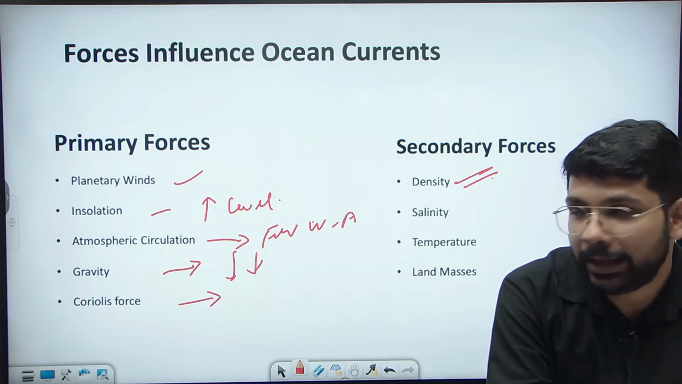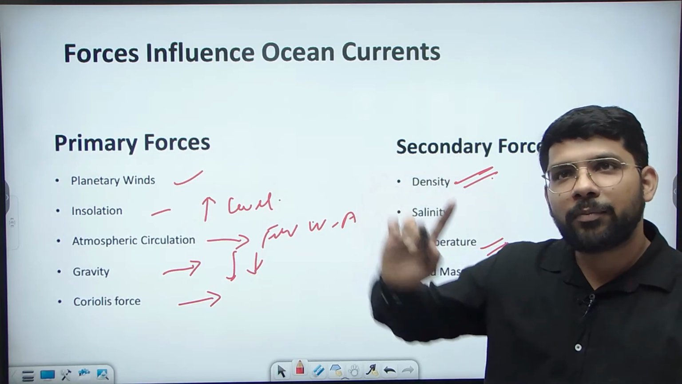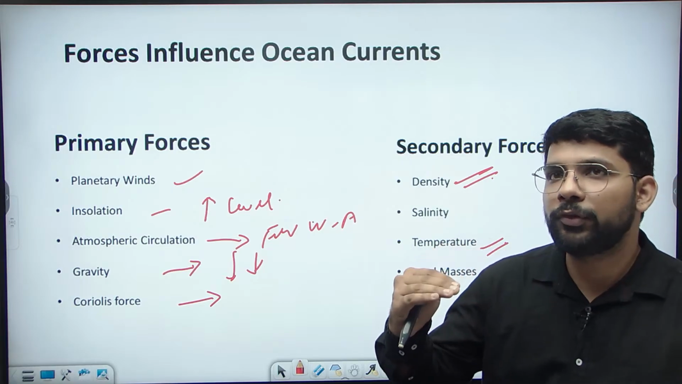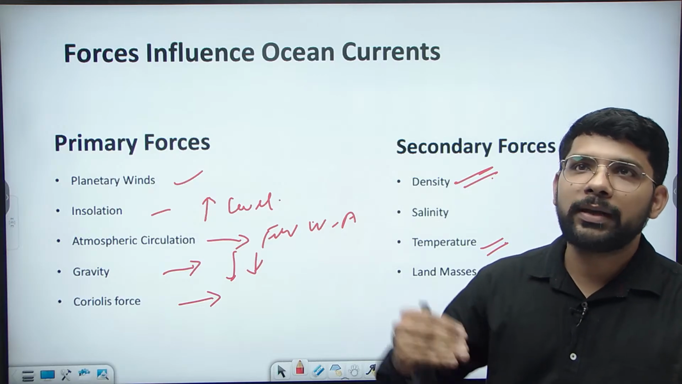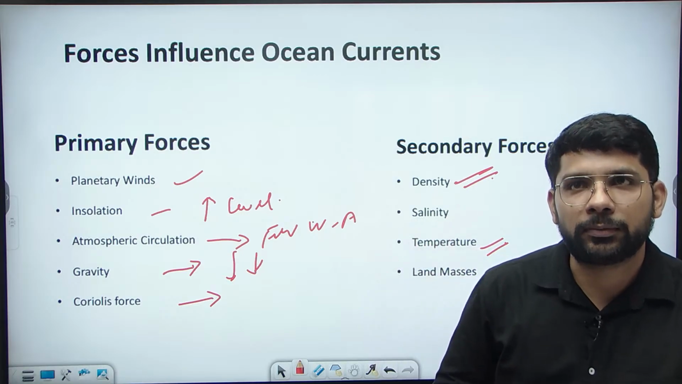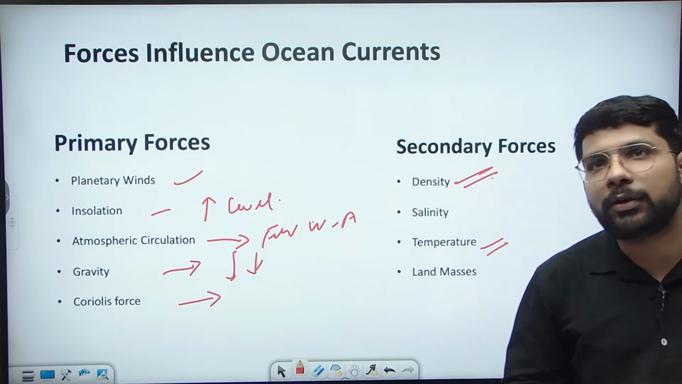Okay. Temperature. Next is the temperature. Some are warm currents, some are cold currents. Warm currents move from the equator to the poles and cold currents move from the poles to the equator, maintaining the temperature. So that maintenance of the temperature also causes the movement of the ocean currents.